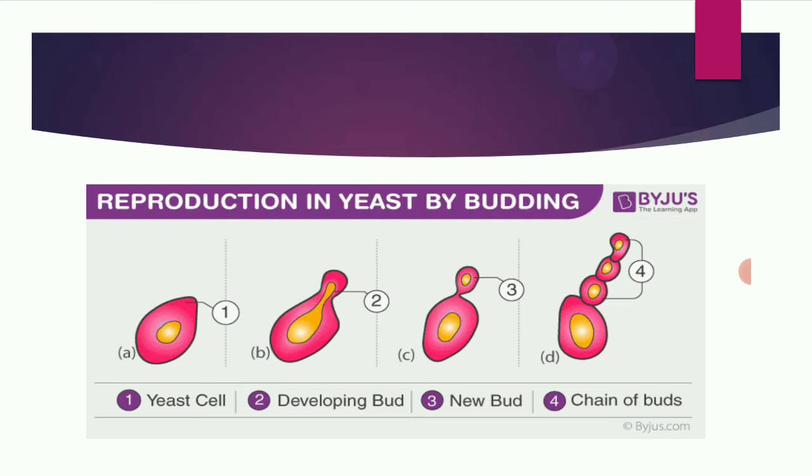A bulb-like projection protrudes from the body of the parent organism, which is called a bud. The bud continues to grow and finally detaches itself from the parent cell. This detached cell then continues to live as a whole new individual cell. The new cell which is formed is identical to its parent.